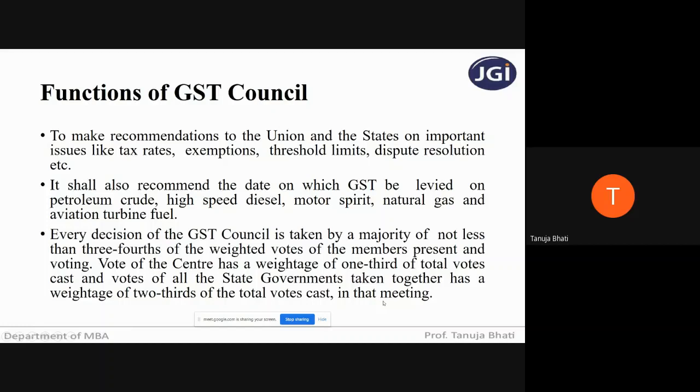Just remember, students, that since there are 33 members, every member will not have the same perception. So every decision is taken based on voting, based on the weightage of voting. A decision taken by the GST Council is then delivered to the particular state or center.